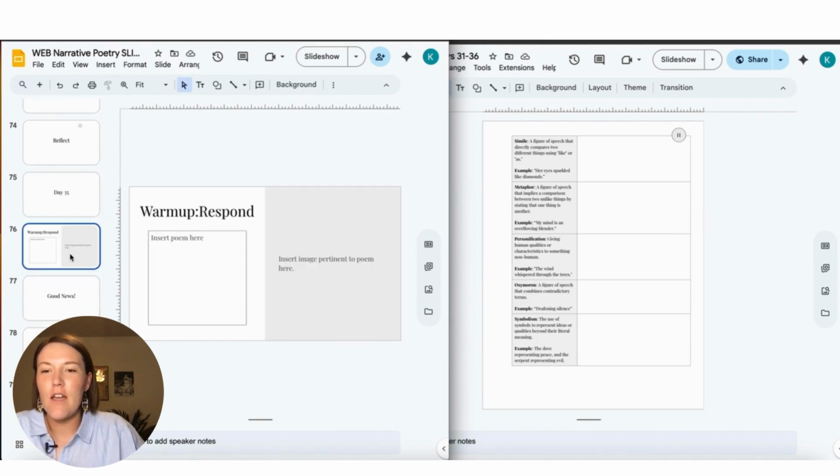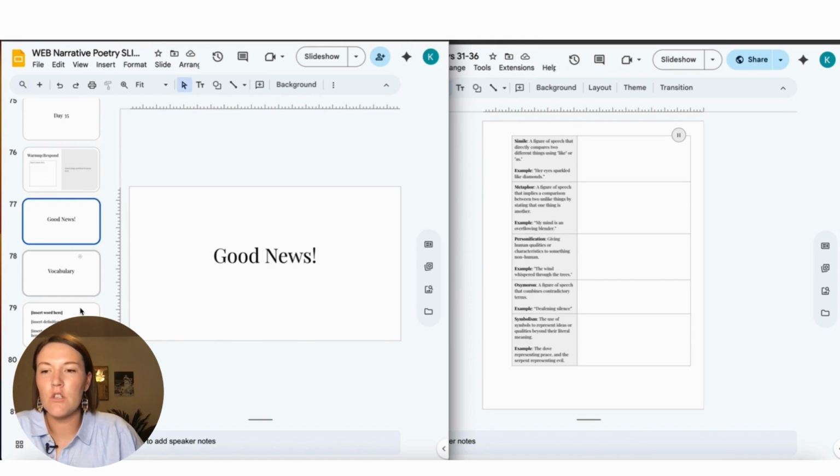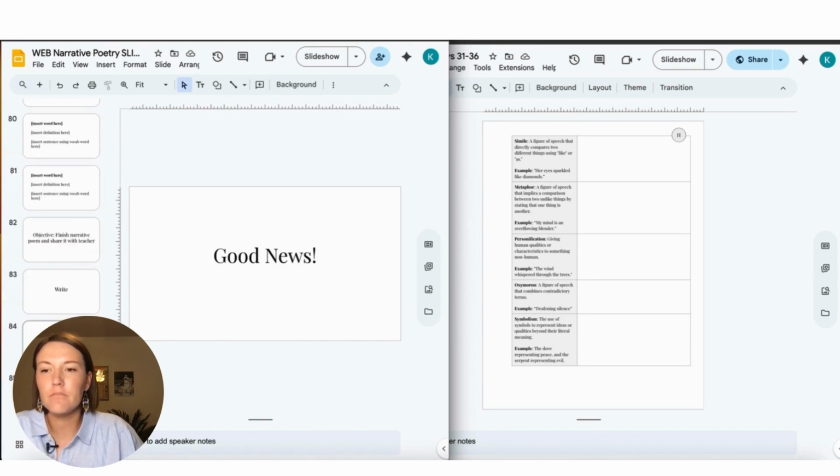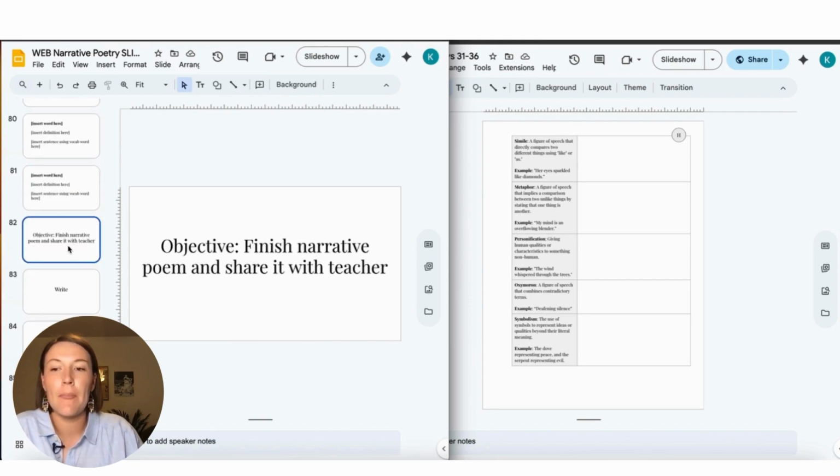On day 35, warm up is the same. Do good news and vocabulary. And the objective today is to finish the narrative poem and to share it with the teacher.